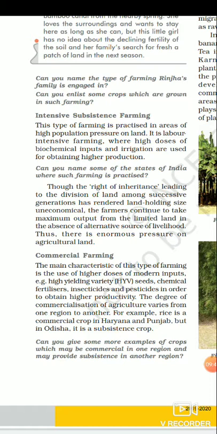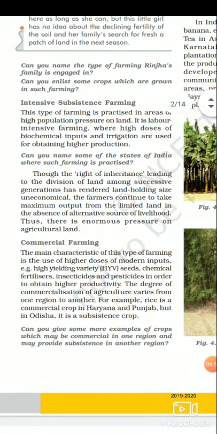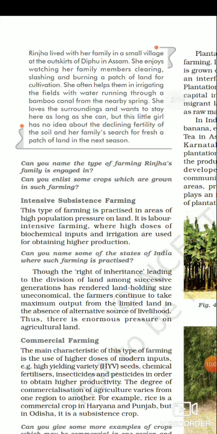This type of farming is still practiced in a few pockets of India. This is a traditional farming where the farming is totally dependent upon the monsoon. There is no irrigation facility, there are no chemical fertilizers. Totally it is the traditional pattern of farming. But this type of farming is known by different names in different regions: jhum farming, slash and burn farming. The second type of farming in our country is called intensive subsistence farming.